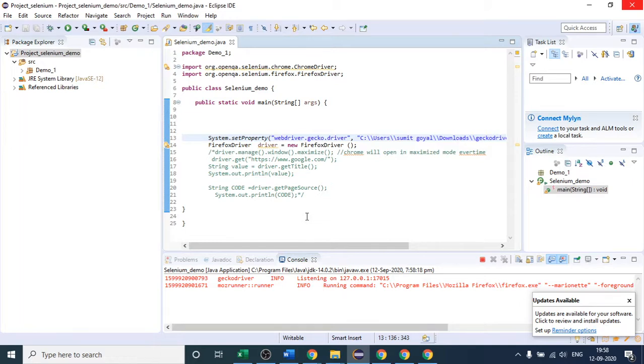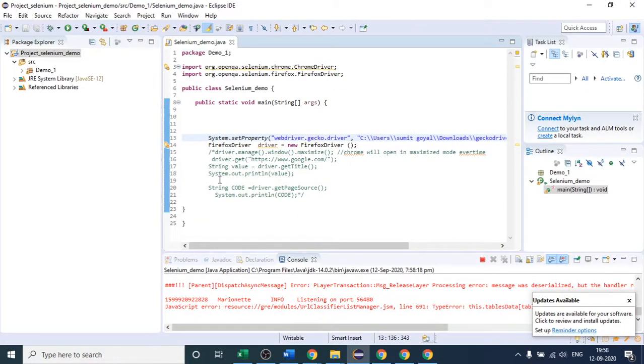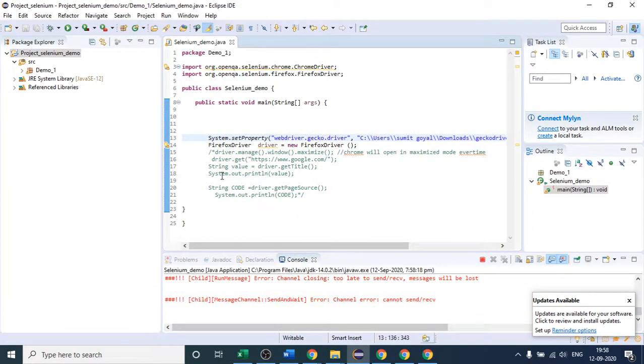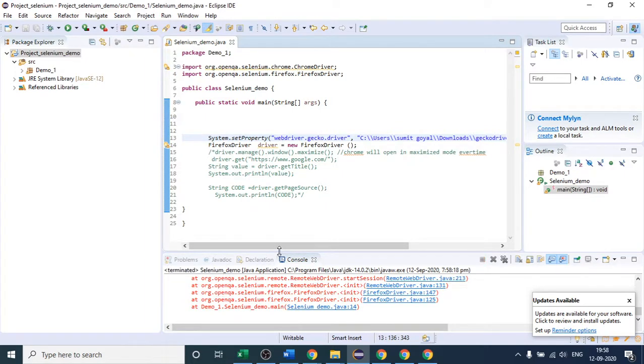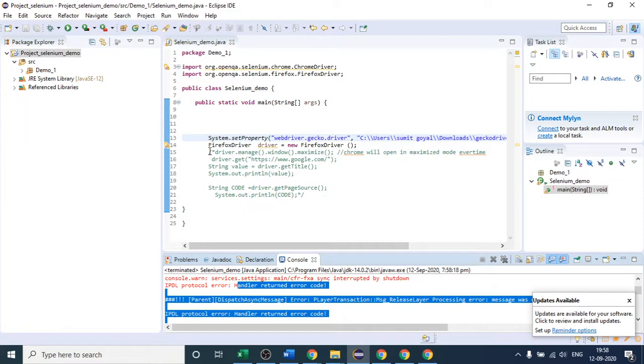Okay, let us see. See, it has opened Firefox browser. As of now, you will not see any website present on that browser because you have not provided one, which is quite feasible. So what I will do is simply open one website. Forget about that, I have closed the driver, so this is the reason it is throwing an error. Otherwise, it will not throw the error.